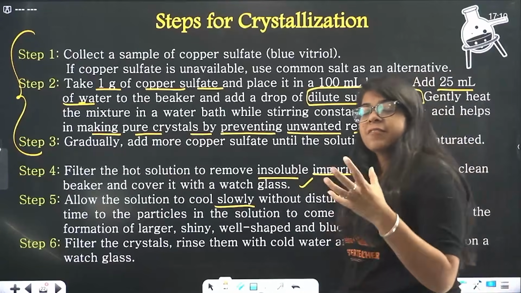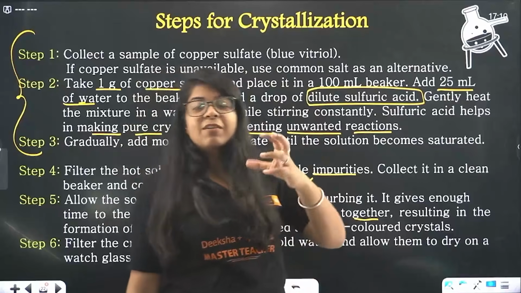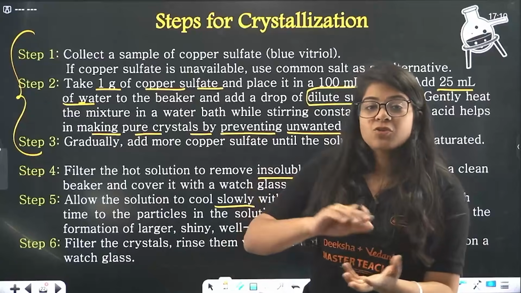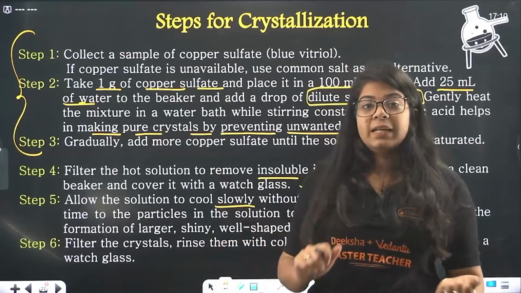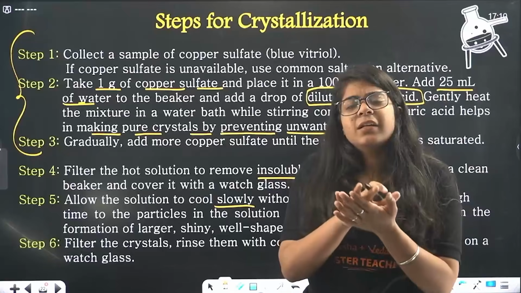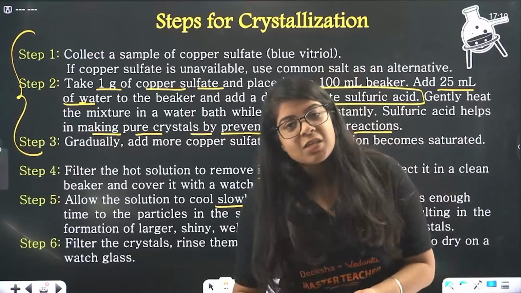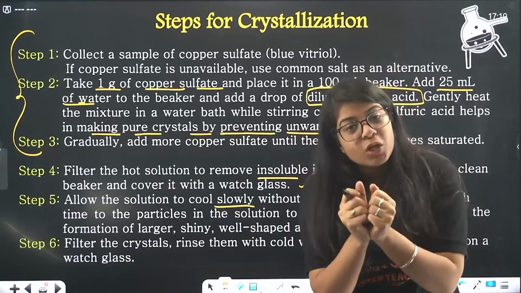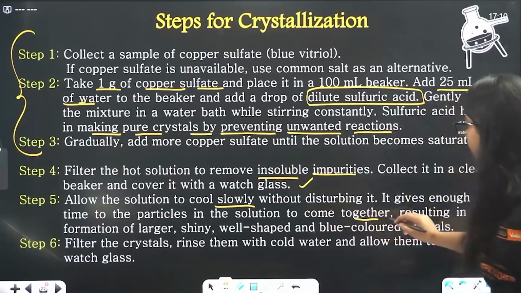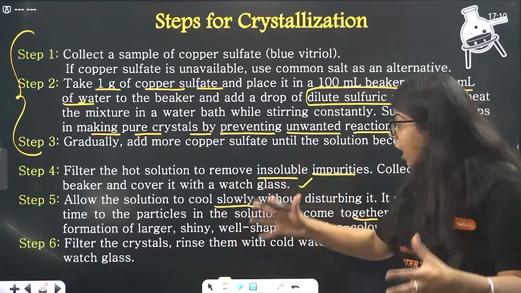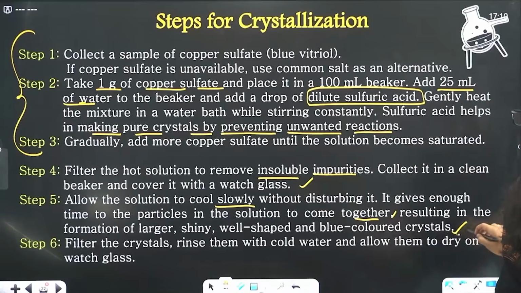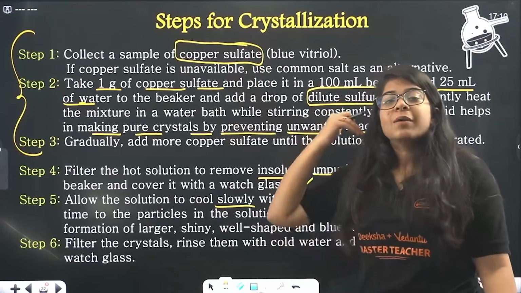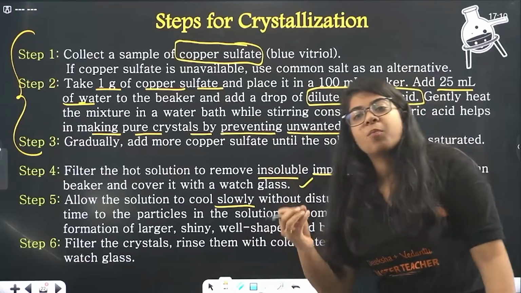Now what happens when this saturated solution is filtered out? We've boiled it and made a saturated solution. Now we filtered it. Now it is letting cool down very slowly, so that the particles in the solution can bond together and form crystals, resulting in the formation of larger, shiny, well-shaped, blue-colored crystals of what? Copper sulfate. So it is a process to remove the impurities and get pure copper sulfate.